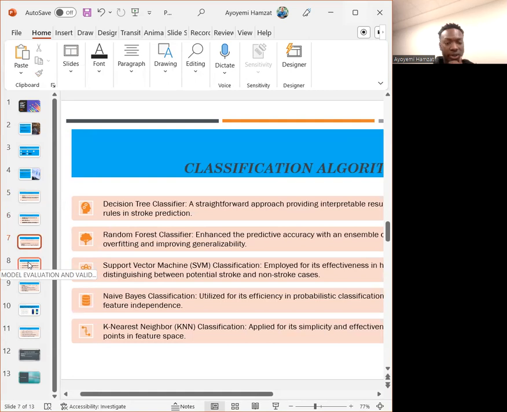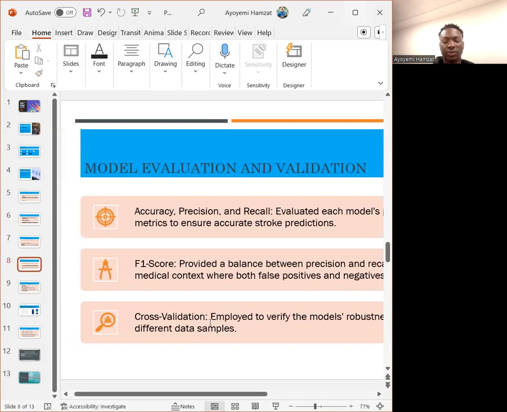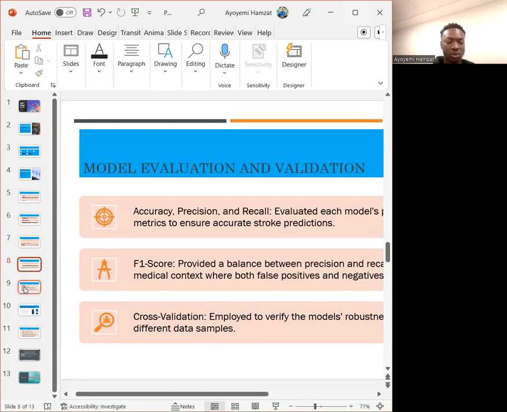The project can also be found in the comment section of this video when I'm done with the presentation, so you can look through the code, my accuracy values, my recall values, and the values for all the various classification models and regression models. Our models underwent rigorous evaluation, like accuracy, precision, recall, and ROC and AUC curves, which were key in assessing the performance of my classification models and regression models also. Cross-validation confirmed consistency and reliability. I did cross-validation to see the consistency between my various models and how they are related to one another.